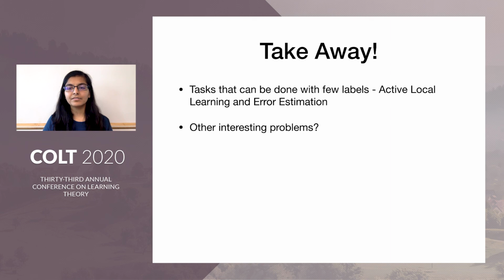So the takeaway: we considered two tasks, active local learning and error estimation, and we showed that these can be done with very few label queries, a number which is insufficient to learn the best predictor in the class. Are there other interesting and useful problems that we can still do when we don't have enough labels to learn the best predictor?